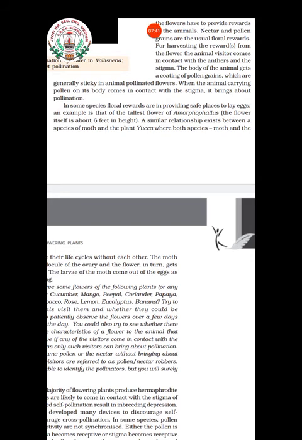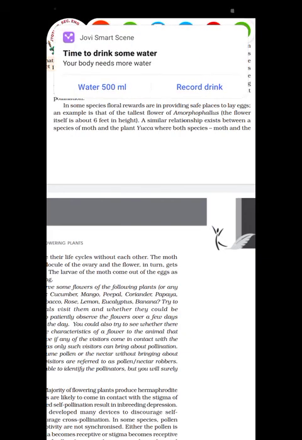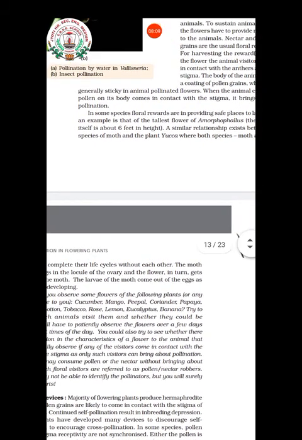So I told you some flowers give nectar or pollen grain in return for the service of the pollinating agent. But in some species, the floral reward is providing a place for the insects to lay eggs. For example, have you heard about Amorphophallus? Amorphophallus is the tallest flower.